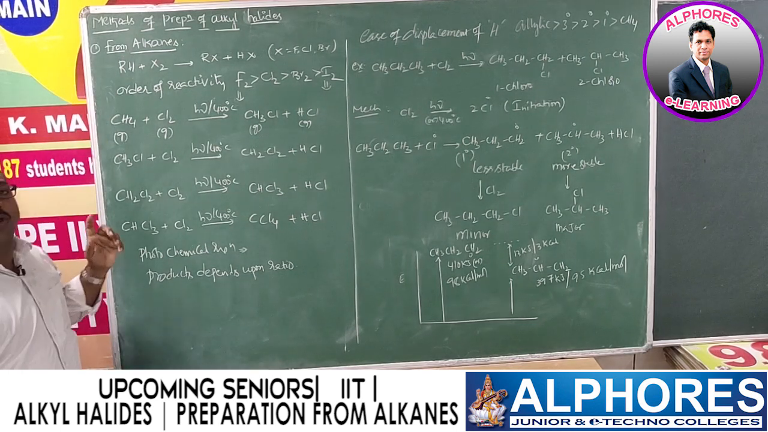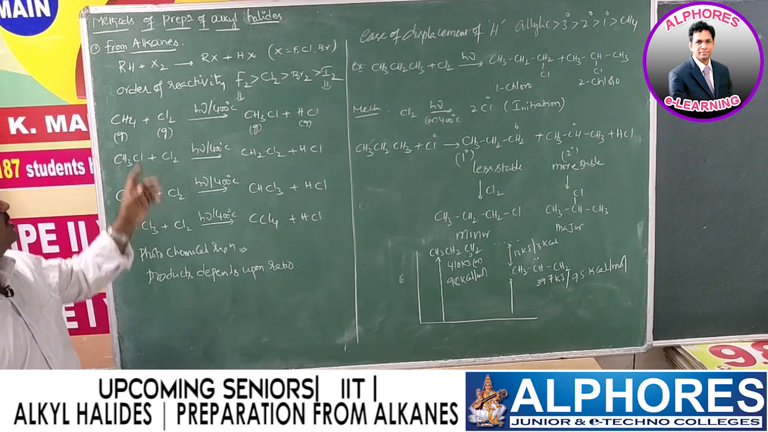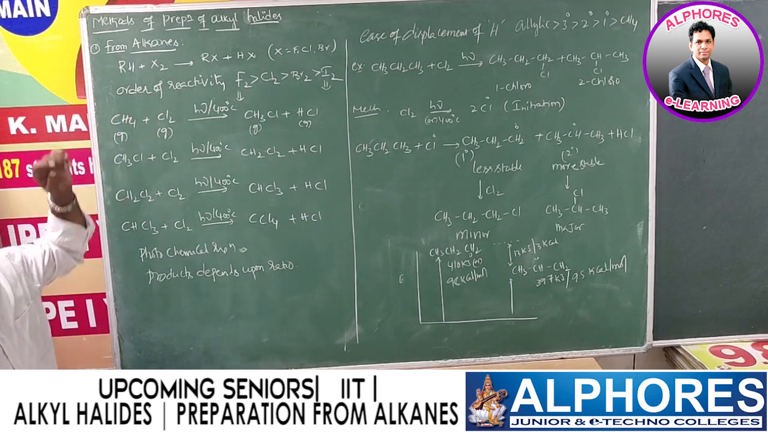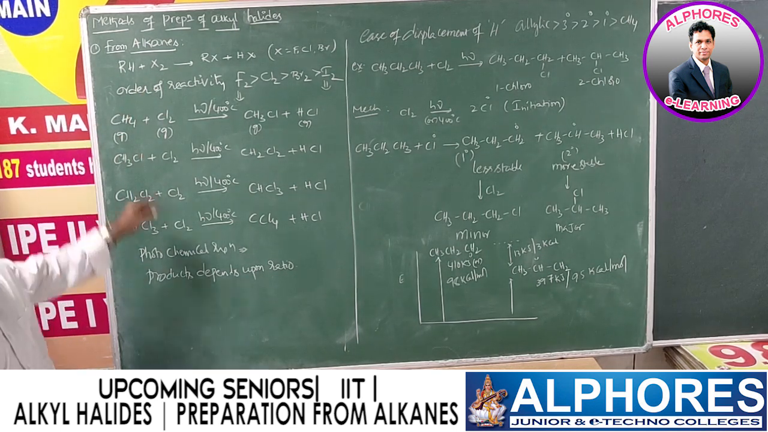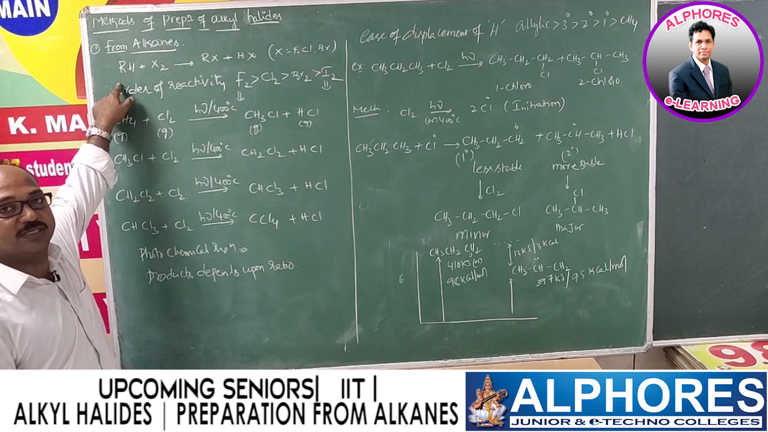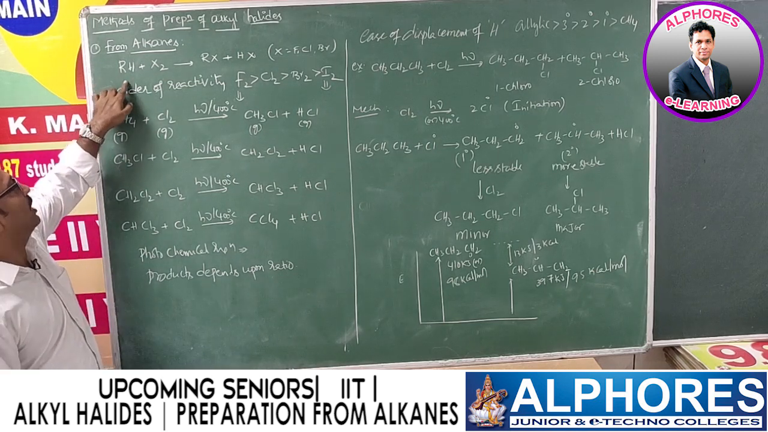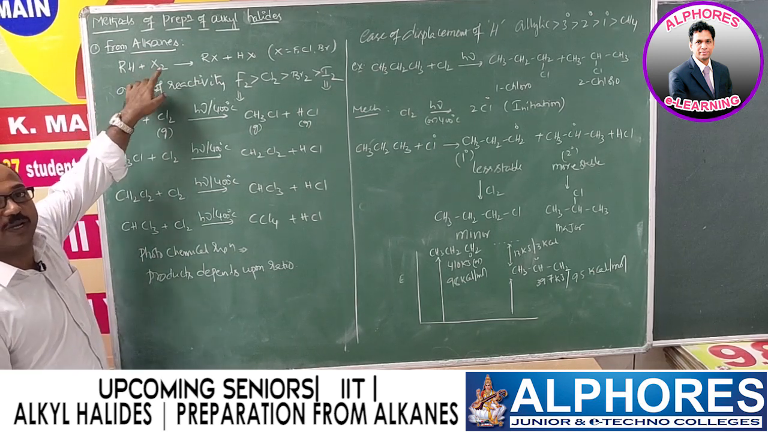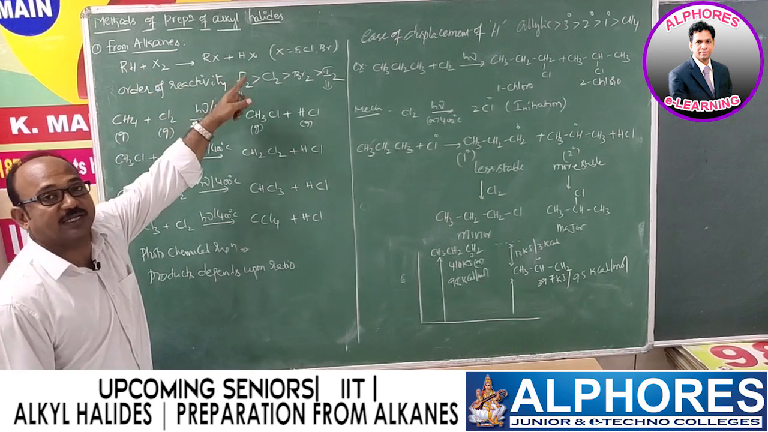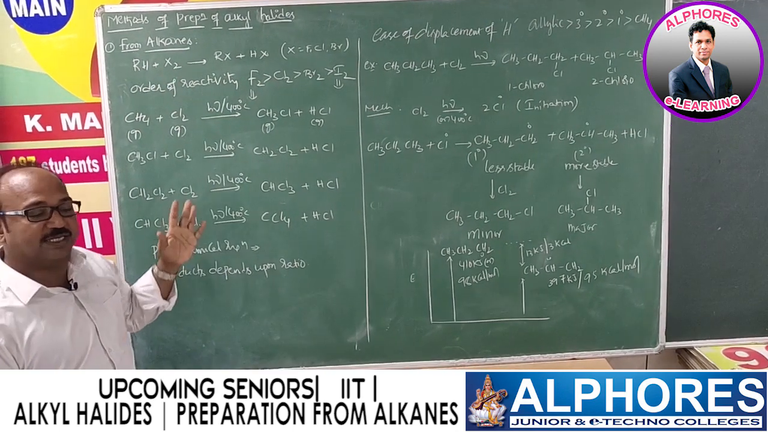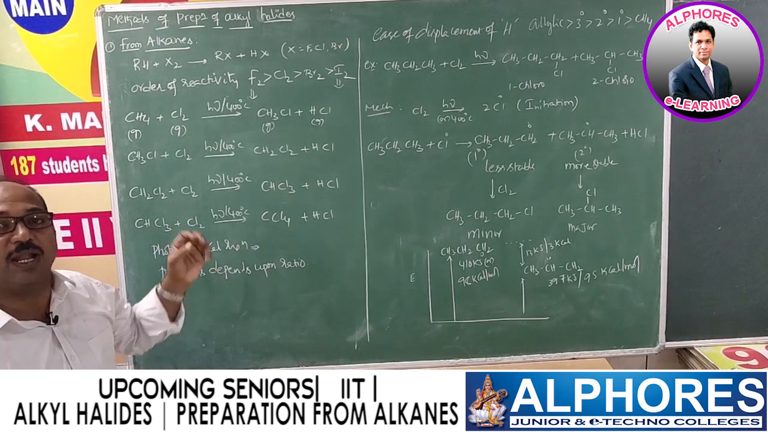Compounds in which one or more hydrogen atoms are replaced by halogen atoms, such compounds we call alkyl halides. Alkanes have the general formula CnH2n+2. Simply we represent them as RH, which upon reaction with X2 gives RX and HX, where X is either fluorine, chlorine, bromine or iodine.